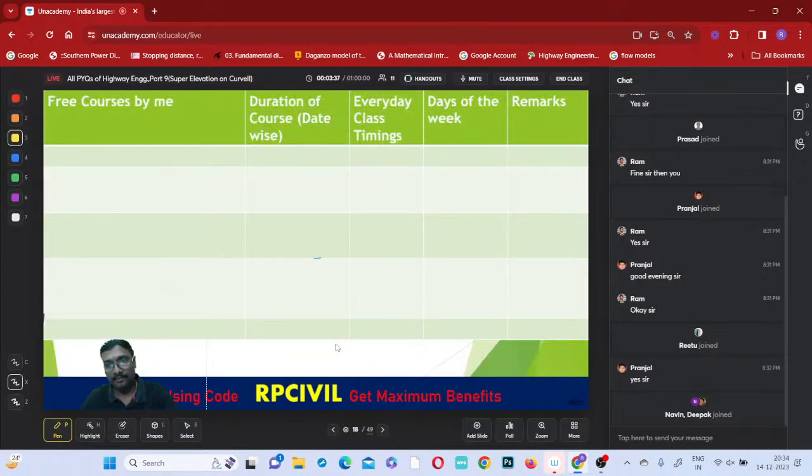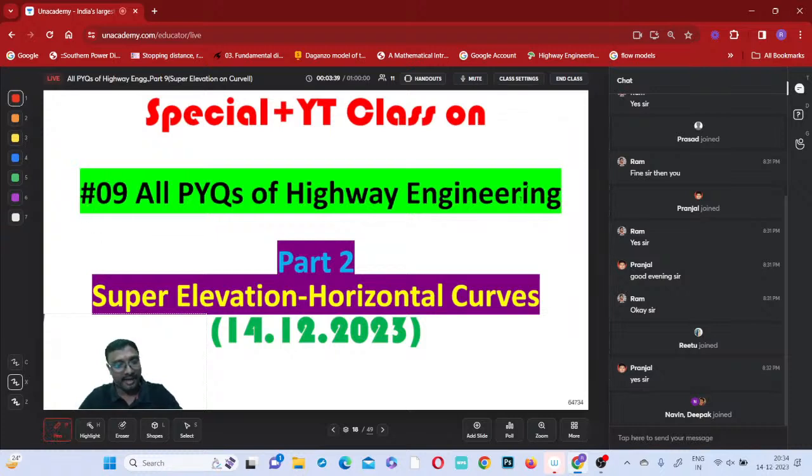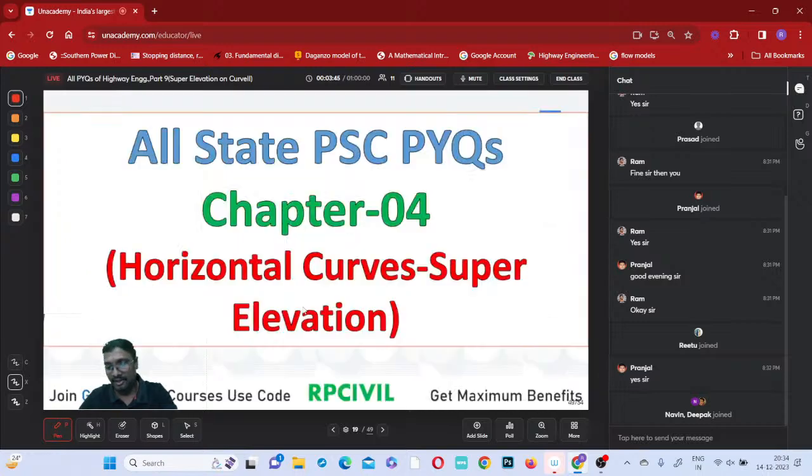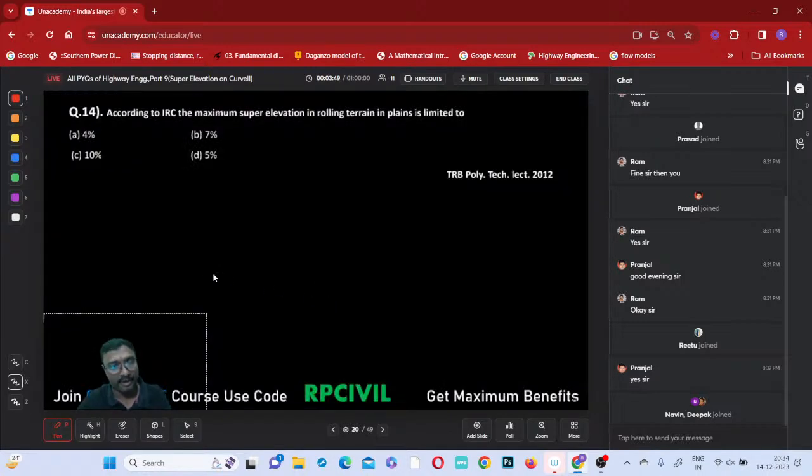Now, this is part 9 we'll be doing today, all PYQs of highway engineering. This is the second part of super elevation. One more part also we'll see, the third part on super elevation, mostly.